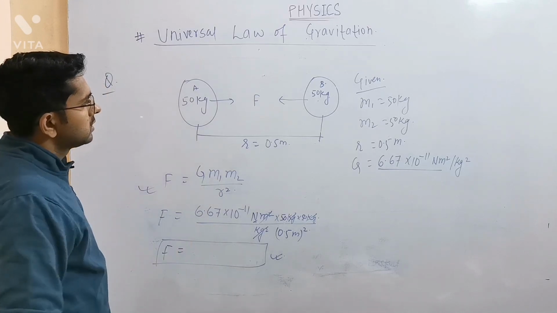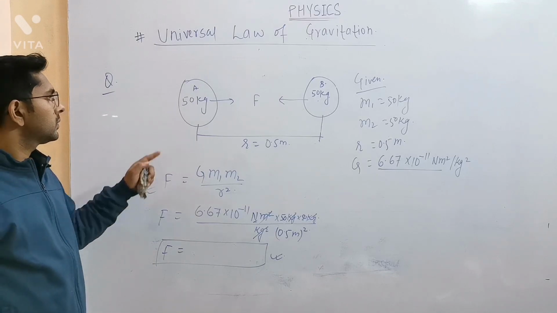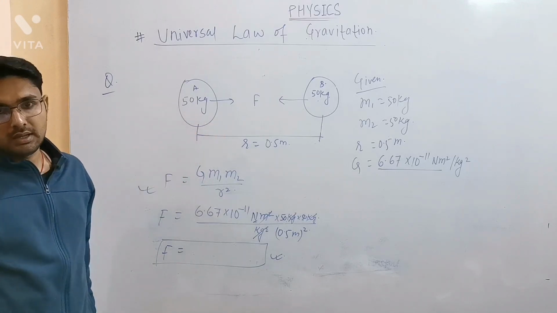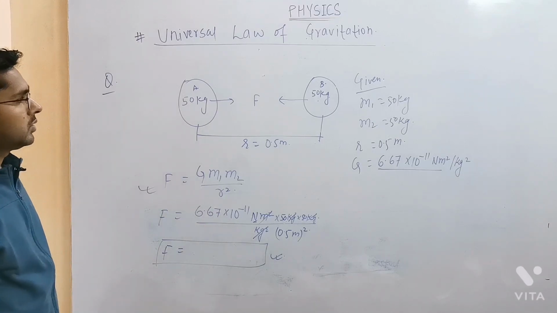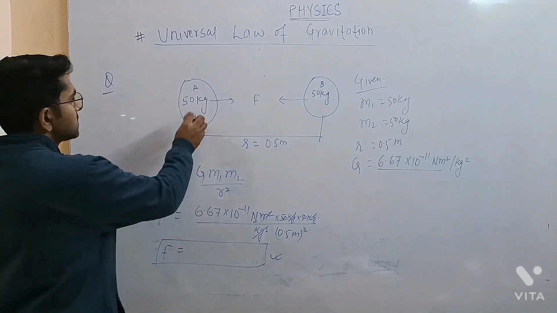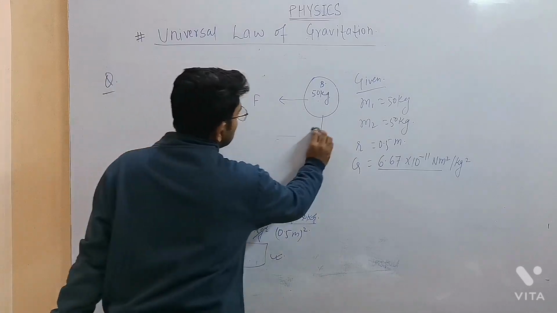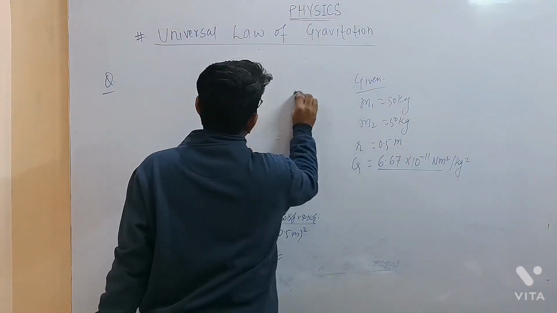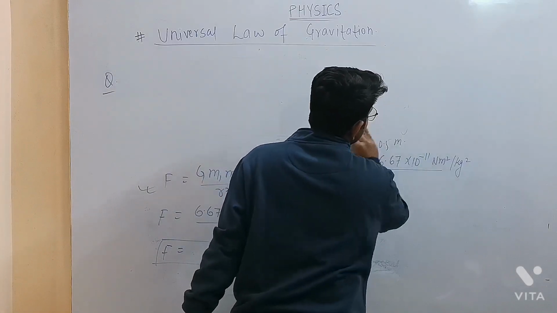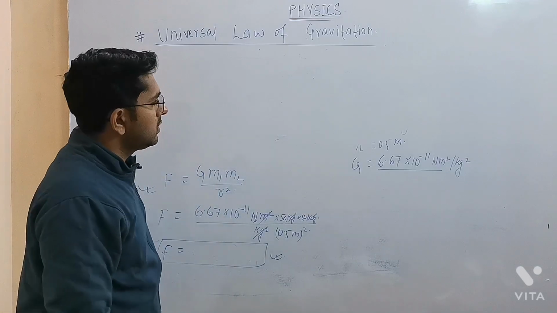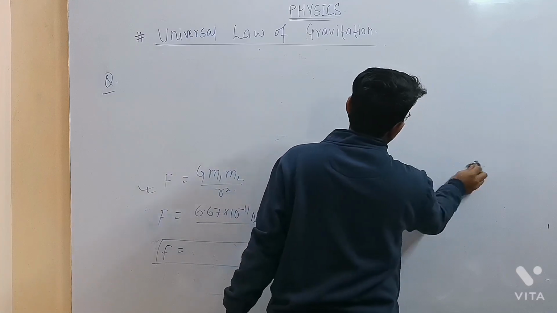So thank you so much, and now in the next video we will be calculating the value of gravity, the force of attraction between earth and any other object. Now let's consider one object as earth and any object near it or on its surface. As per the definition we have seen, the force of attraction between earth and any object near its surface is termed as gravity or gravitational force of earth.